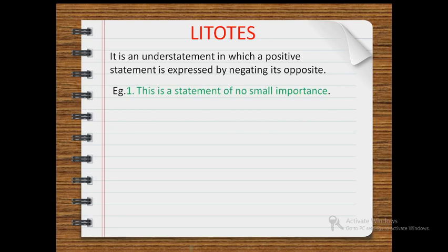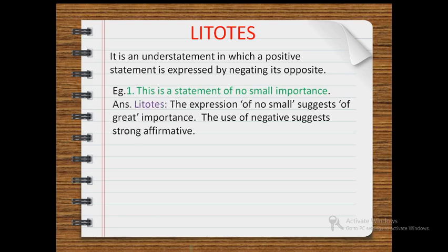This is a statement of no small importance, and this example is litotes because the expression no small suggests great importance. So the use of negative suggests strong affirmative, that is, it gives a positive idea.